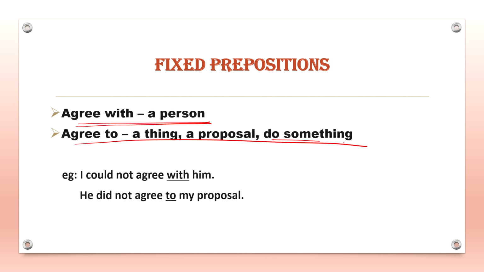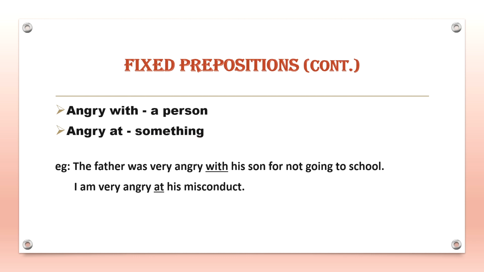Fine? So is it clear? Now let us take an example. I could not agree with him. He did not agree to my proposal. Now next is angry. So you are angry with a person and you are angry at something. For example, the father was very angry with his son for not going to school. Another sentence, I am very angry at his misconduct.